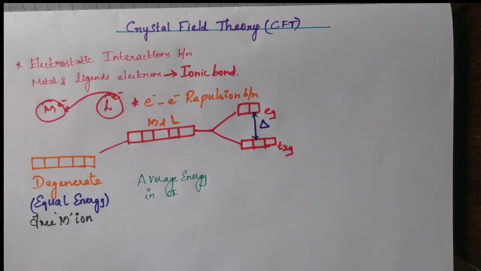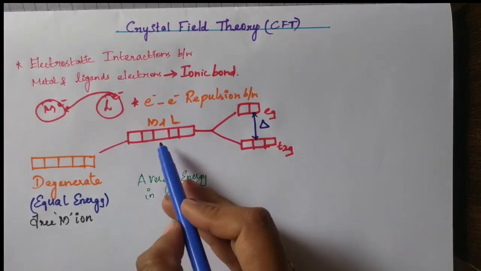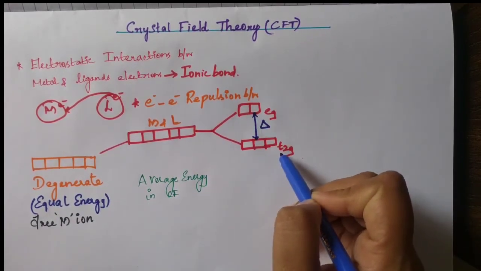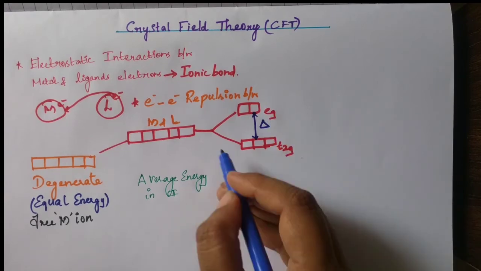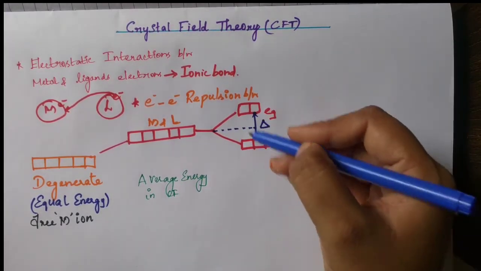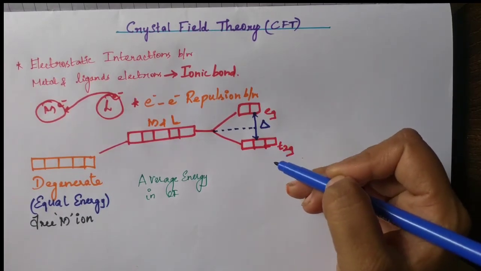changed. Okay, it's destroyed and the energy is lifted. So after that, it splits into two. Clear, students? T2G set and EG set. And this center point is known as barycenter. Clear, students? And we can calculate the values also.